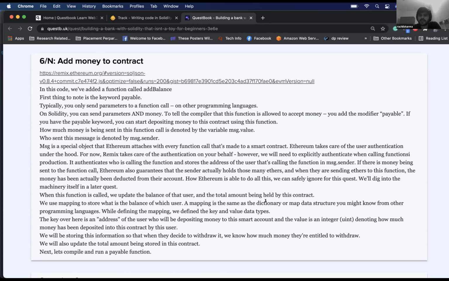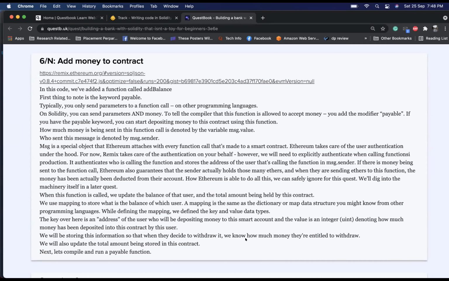And can we propose something to add functionalities to message.something? No. Message is an object that is a standard on Ethereum. There are a few more other than message.sender and message.value, but you can't add anything to that. If you want to add some other variables, you have to send them as a parameter. Okay.